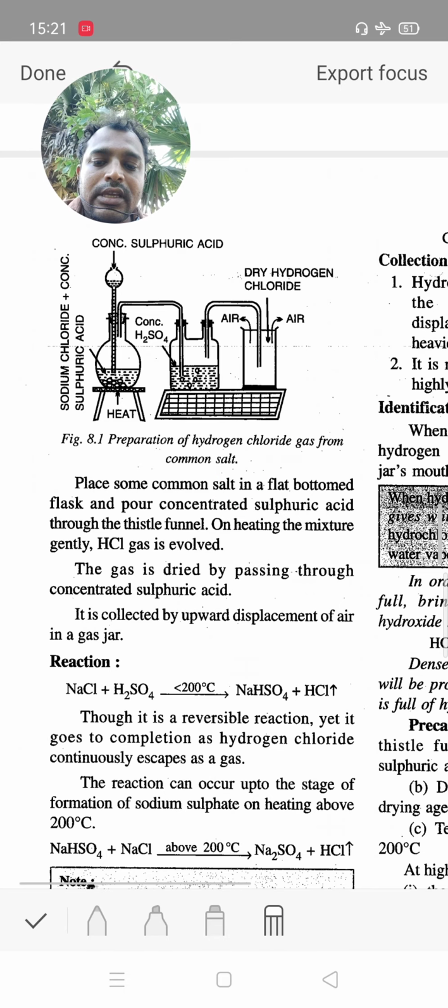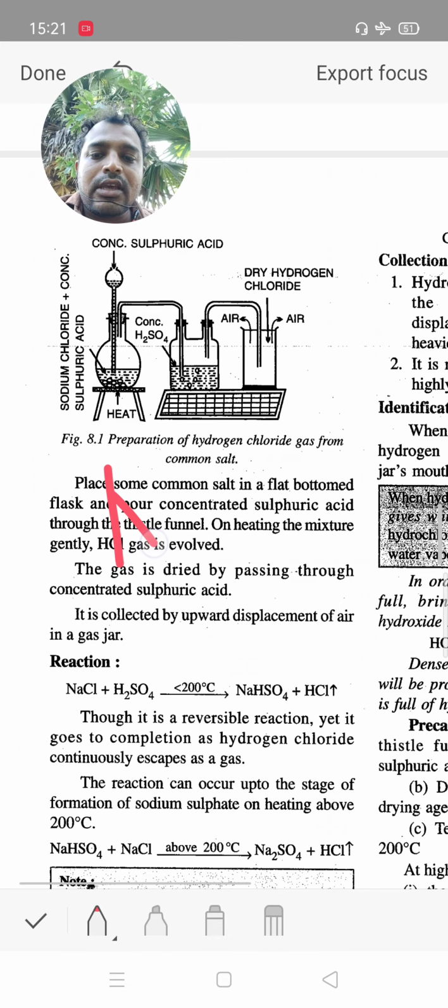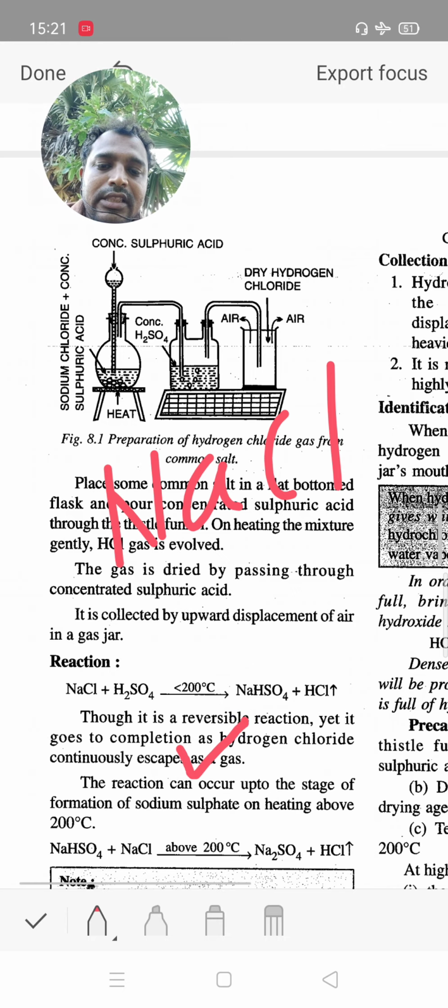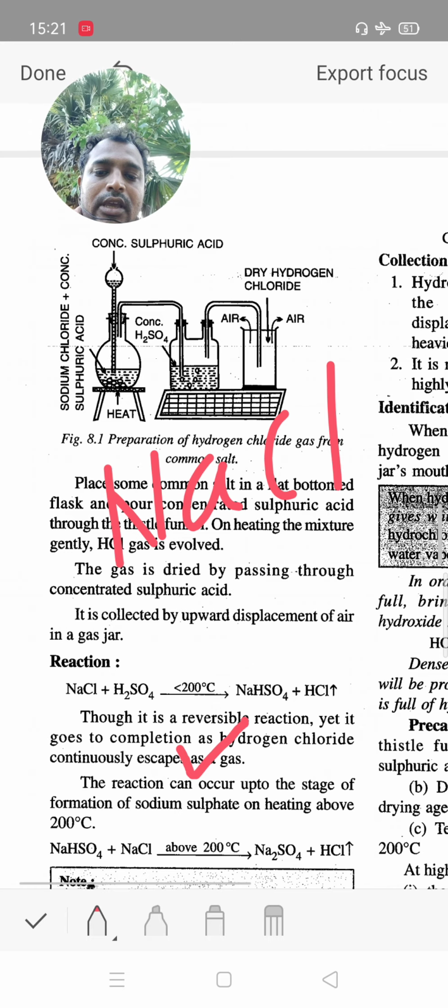When NaCl reacts with sulfuric acid below 200 degrees Celsius, it gives salt plus HCl. This is a reversible reaction. It goes to completion as hydrochloric acid continuously escapes as a gas.